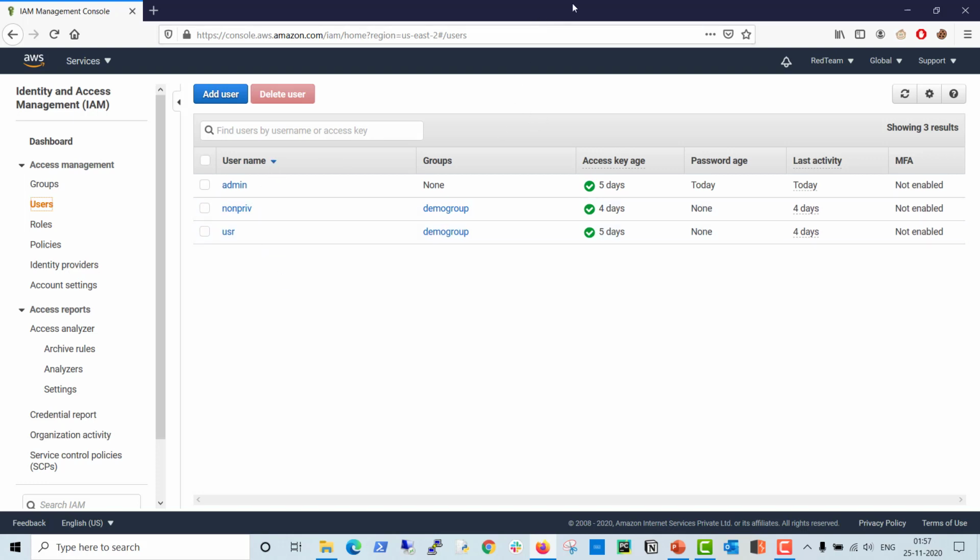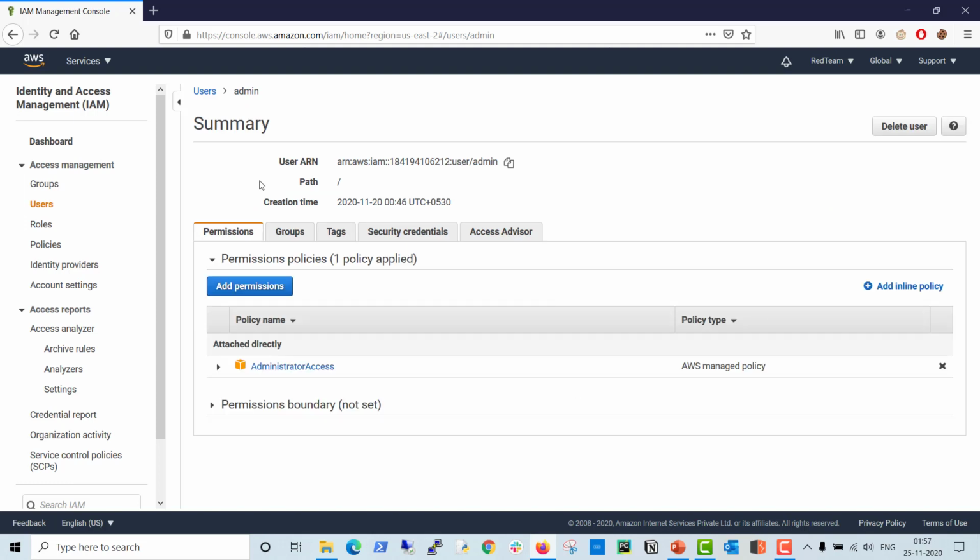So I need a root user credential to access this console. You can also define other users to access programmatically or through the management console. So you can see here, suppose I click on the admin user, this is the ARN. ARN is a unique identity of each and every resource in the AWS environment.